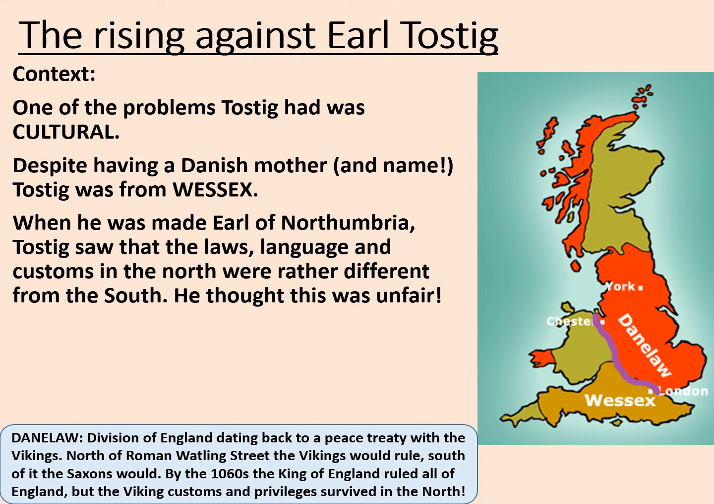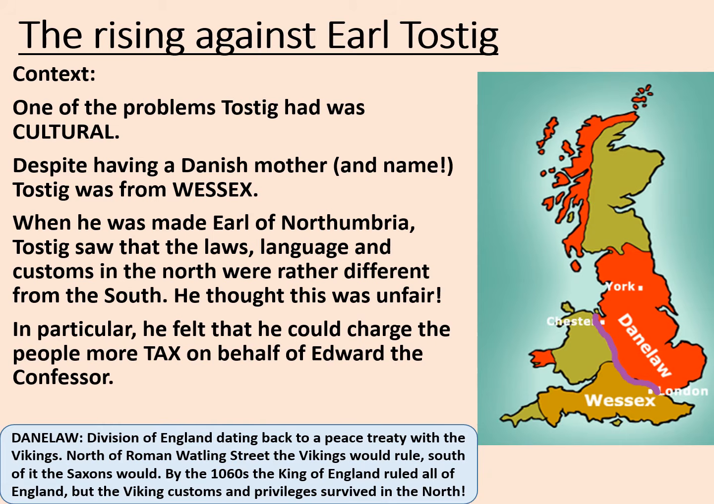When he was made Earl of Northumbria, Tostig saw that the laws, language and customs in the north were rather different to the south, and he thought that this was unfair. In particular, he felt that he could charge the people in the north more tax on behalf of Edward the Confessor, and possibly to pay for his own war in Wales. The northern thanes were not impressed.